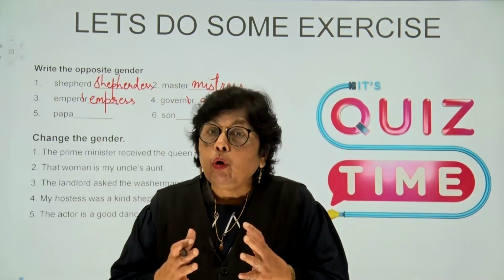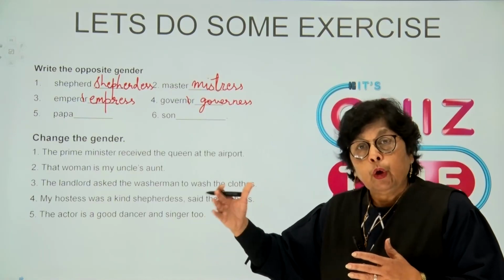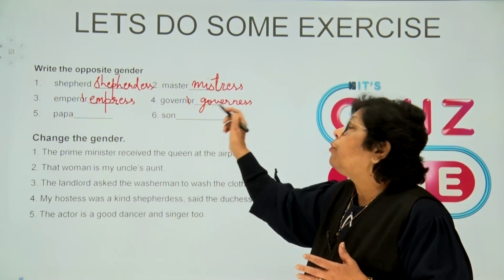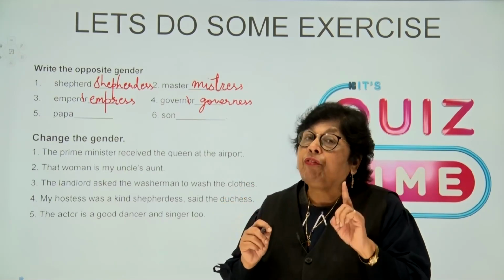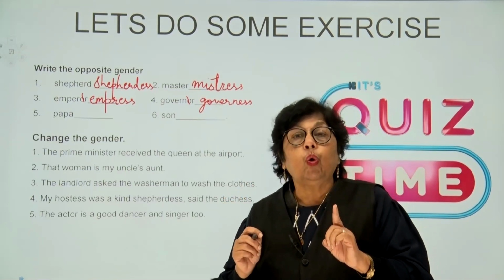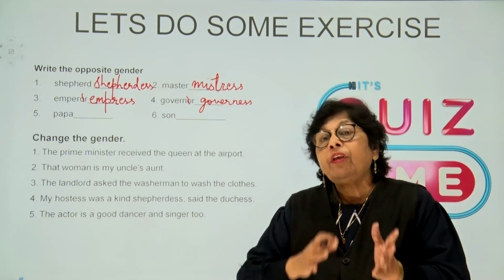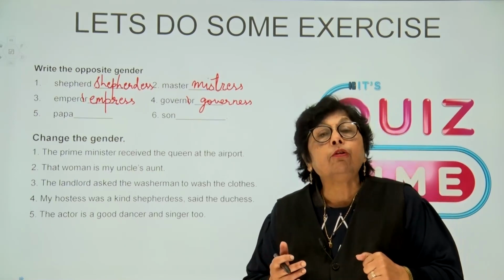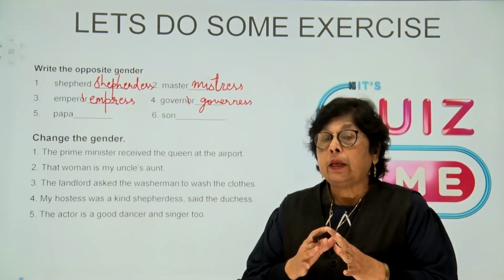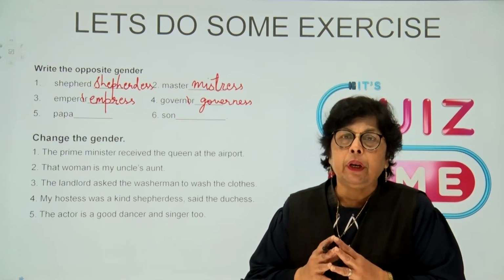a particular post, we will not call the female of that post by the feminine form, because actually, children, governess has a different meaning also. A governess is a person who is kept in the house to look after the little children, particularly when it comes to the education part of the children.